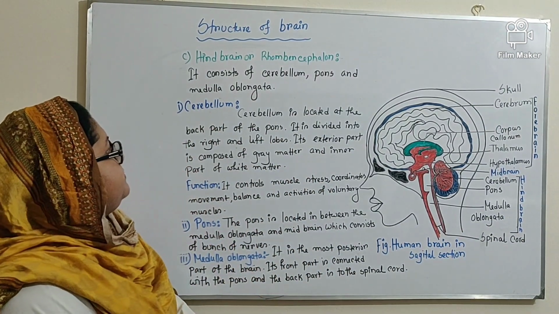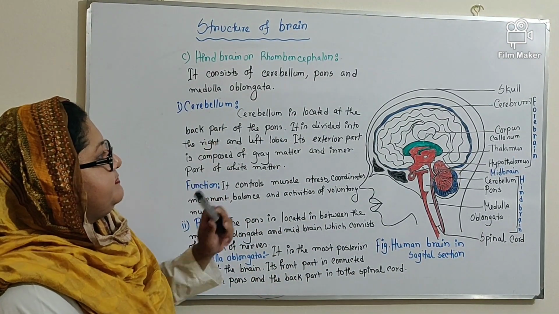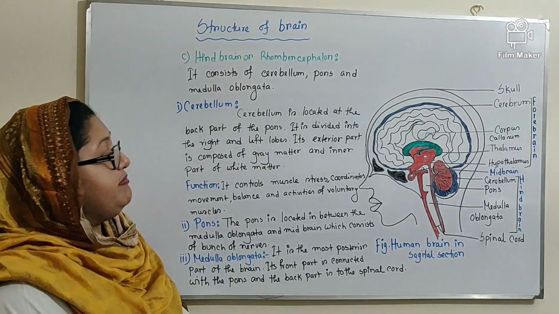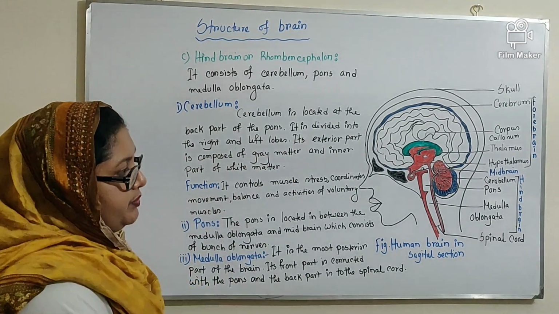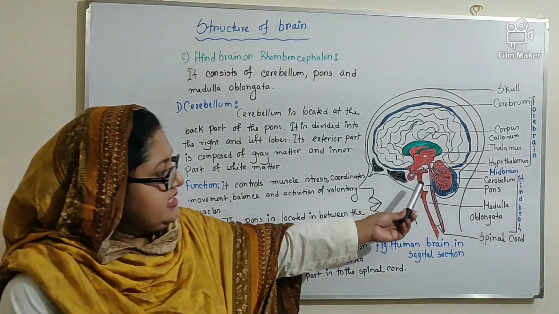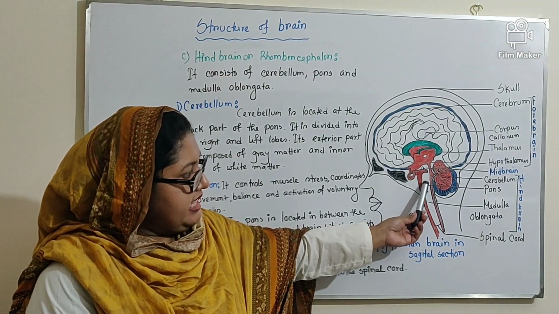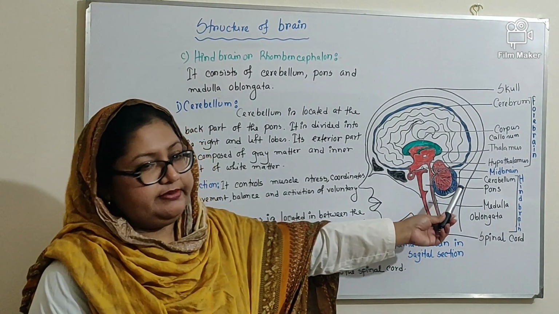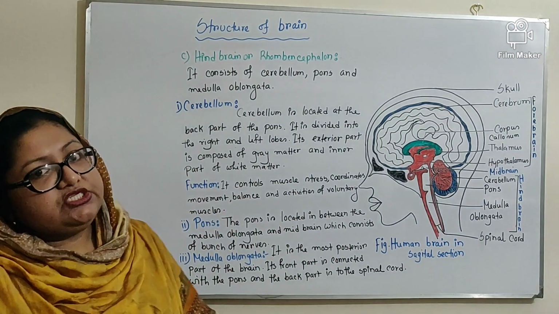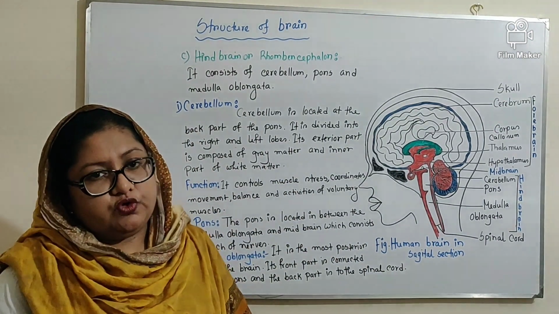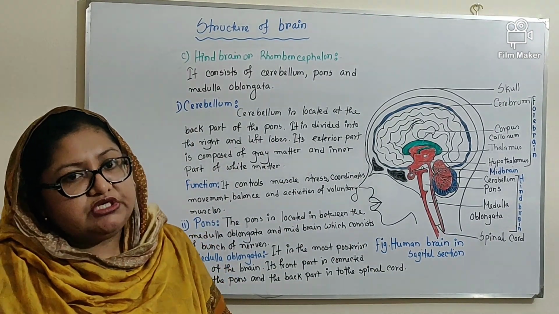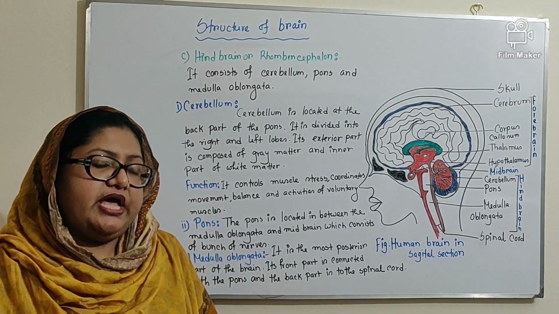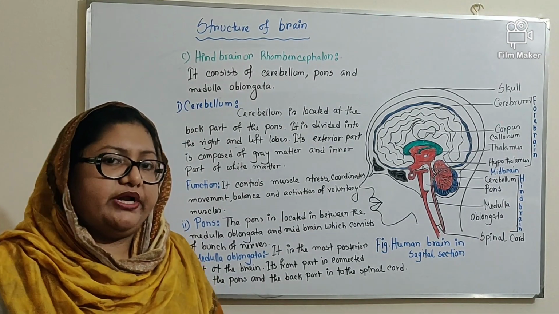Now the structure of cerebellum. Cerebellum is located at the back part of the pons. From the diagram you can see that if this is the pons, then at the back part of the pons there is cerebellum. It is also divided into right and left lobes. Its outer part consists of gray matter and the inner part consists of white matter.